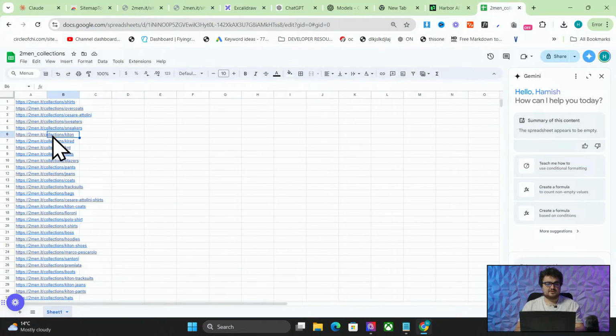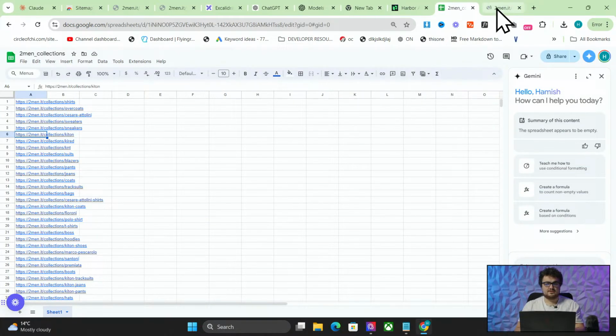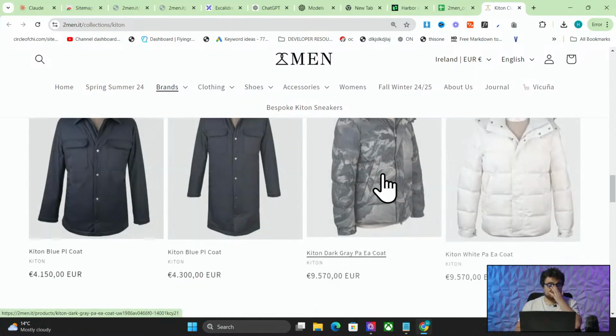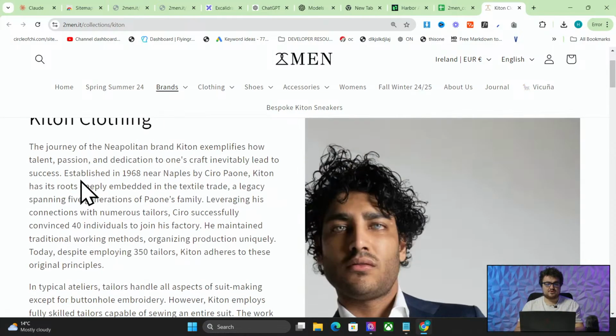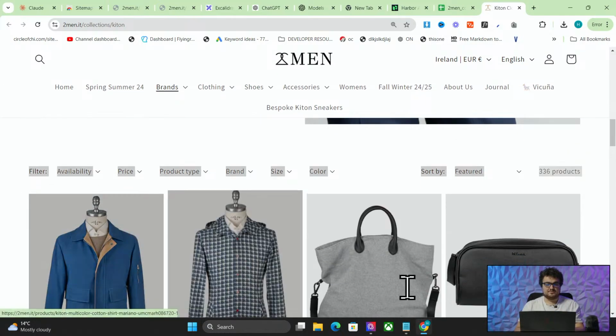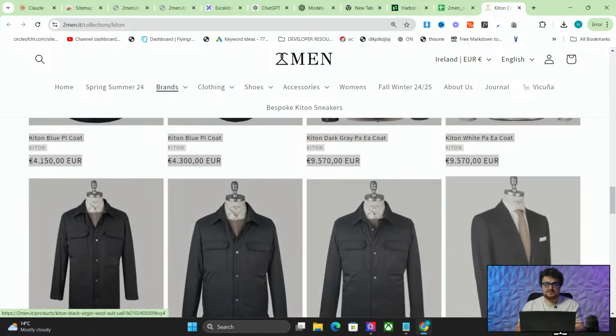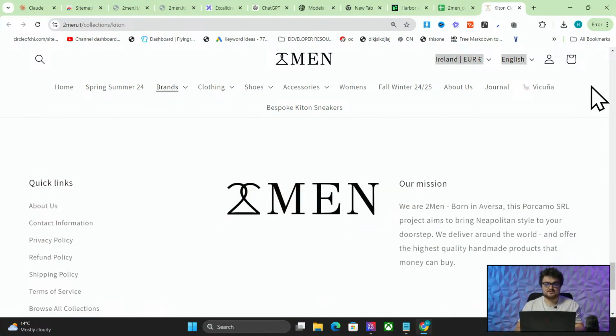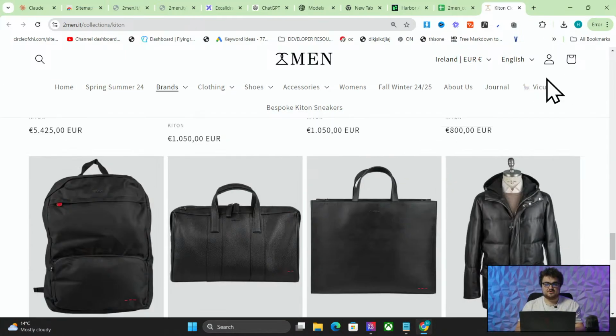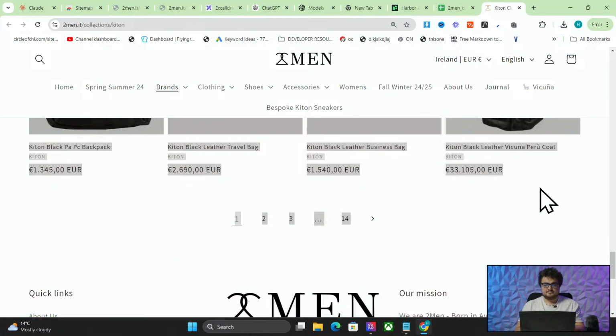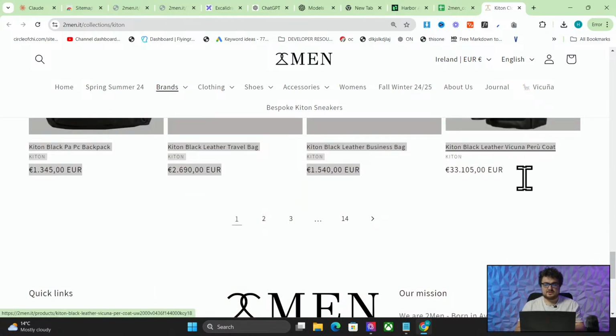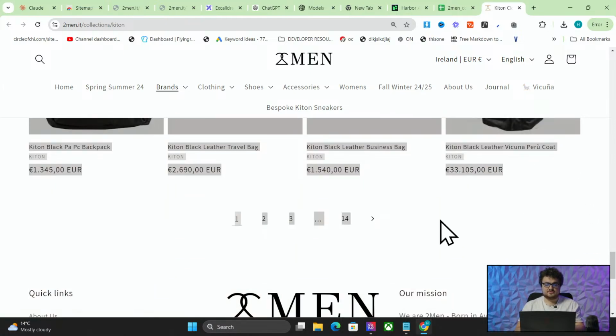Now we would pick a few of these, okay? And we want to give Claude a good array of products as well, okay? So what I'm going to do is drag down like this. This is the quickest way that I've found to do this without using any kind of program. So we'll drag to here. I'll just include the numbers as well. And then Control C for copy.